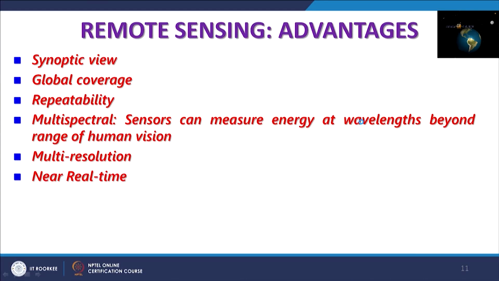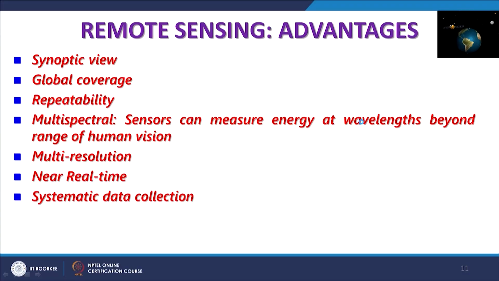It is a very common thing nowadays with satellite based remote sensing. It is also possible to have images, data in near real time. Once the satellite has acquired, there are satellites which can directly transmit towards the earth. So if you are having your own satellite earth station, in real time you can acquire the data. Though the satellite is scanning or the sensor is just scanning that part of the earth, if it is in range of your satellite earth station or antenna, then in real time you can get the images.